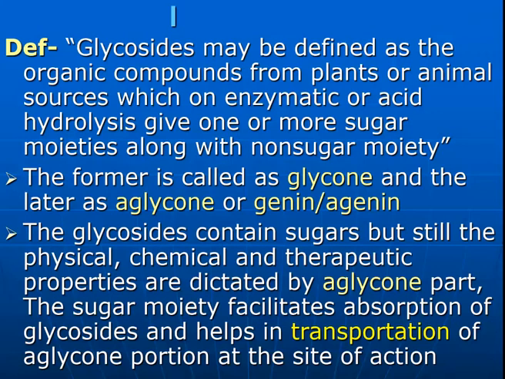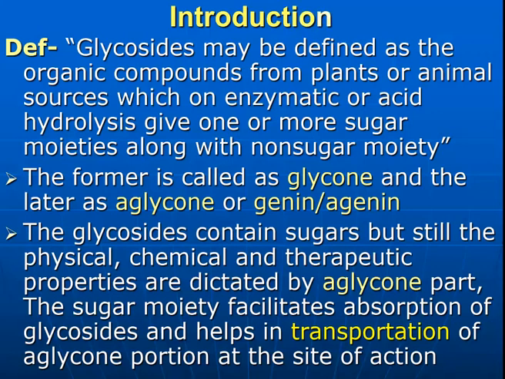The sugar moiety is called the glycon, and the non-sugar moiety is called the aglycon. Or the sugar moiety is called the genin, and the non-sugar moiety is called the agenin. The glycosides contain sugars, but still the physical and therapeutic properties are dictated by the aglycon part. The sugar moiety facilitates absorption of glycosides and helps in transportation of the aglycon portion to the site of action.